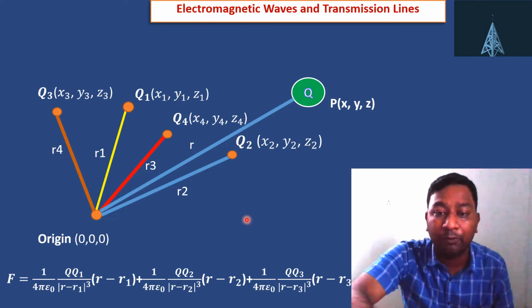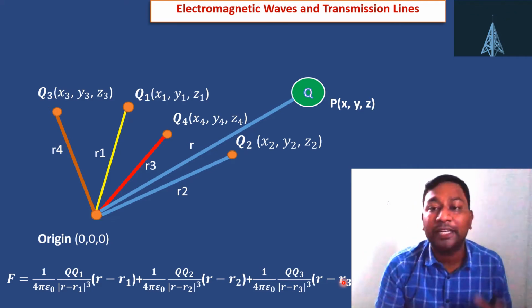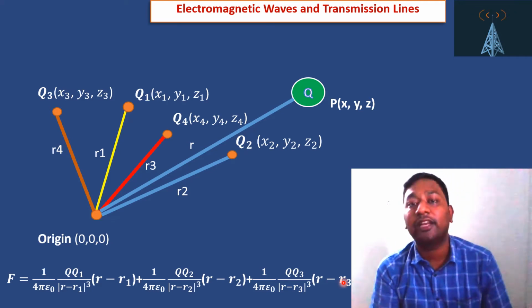Similarly, 1 by 4 pi epsilon naught Q3 divided by R minus R3 whole cube, R minus R3, plus another term, that is 1 by 4 pi epsilon naught Q4 divided by R minus R4 whole cube, R minus R4. So that is the overall total force if multiple charges are there.